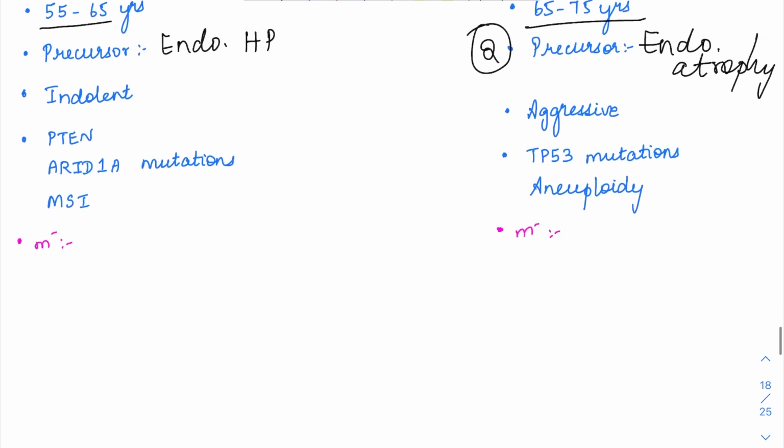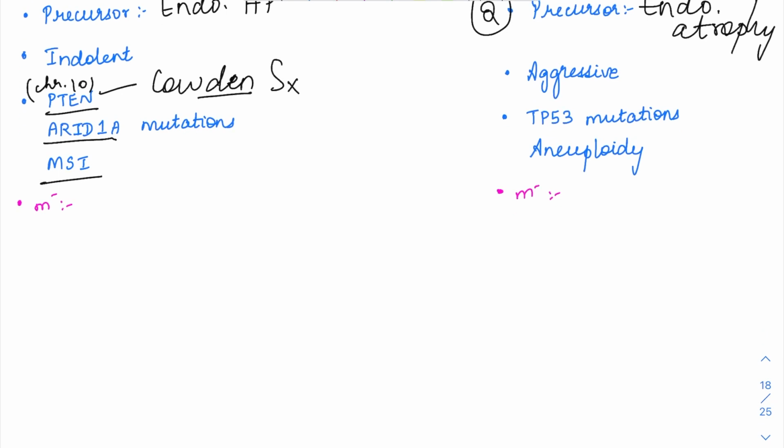The mutations associated with type 1 cancers are PTEN mutations, ARID1A mutations, and microsatellite instability. PTEN, do you remember? We saw it in Cowden syndrome. Cowden, den looks like ten, so PTEN, which is on chromosome 10. PTEN mutation was associated with breast cancers, thyroid cancers, then endometrioid type 1 cancers. Other than that, we had multiple hamartomatous polyps. So you are going to have a PTEN mutation in type 1 cancers.